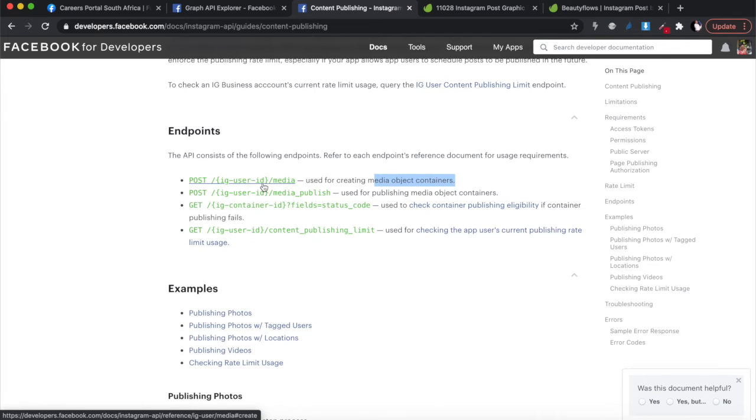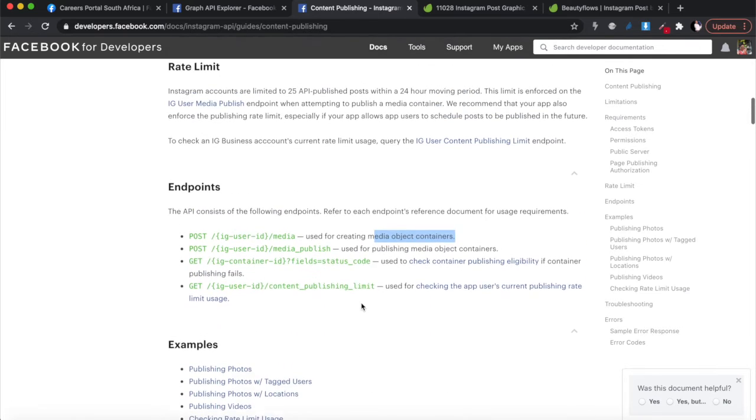Then once you've done that, you publish. When they return to you the container number or the ID, you use that in the second one, right? So you're going to do this in 2 steps. Unlike with the Facebook API, where you could do this in just one post API call, in this specific one, you need 2 steps. But I'm going to take you through it because the documentation is actually a bit tricky.